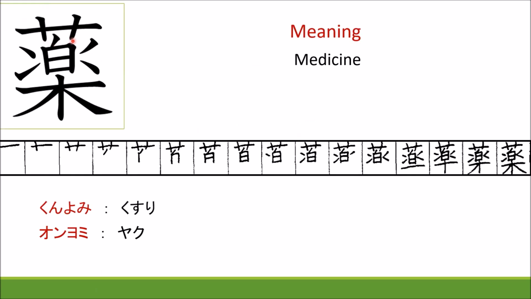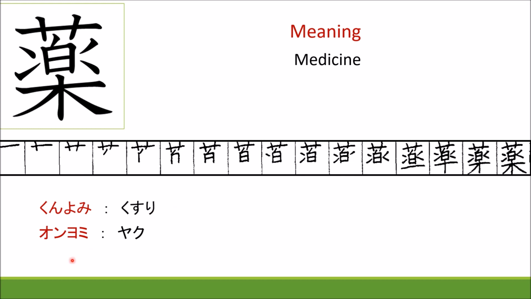Don't fear to look at this kanji. It is so complicated. How could we remember? There are so many strokes over here from here to here. Very easy. The meaning of this kanji is medicine. This kanji is used for medicine.